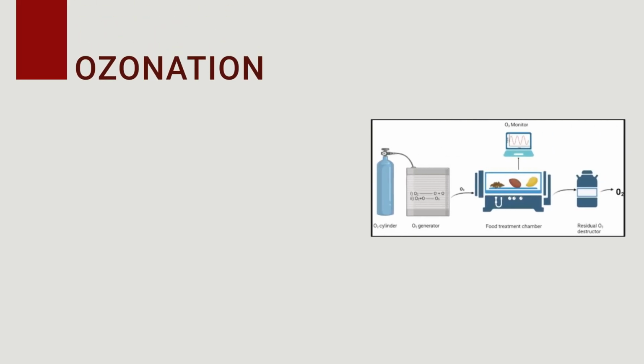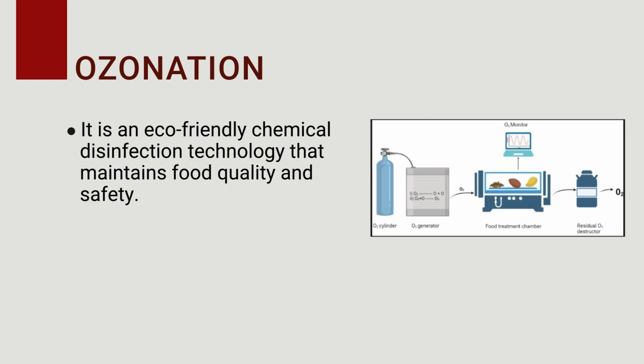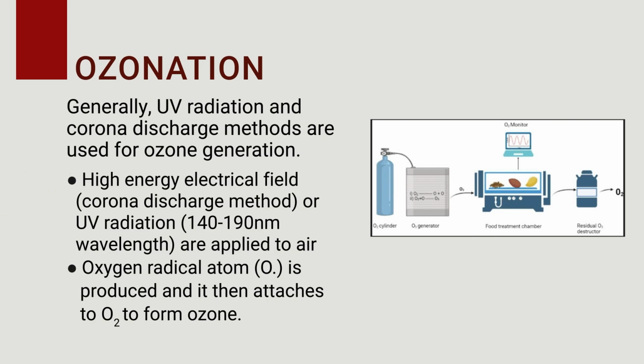Looking at another method under the novel technologies, that is using ozone for food preservation, called ozonization. Ozone is a gas, so it's a chemical disinfectant which can disinfect, or reduce the microbial load on food surfaces, or within the food, or even on utensils.